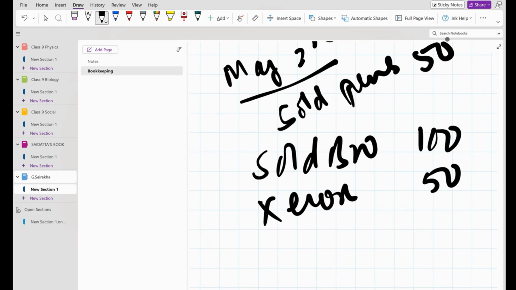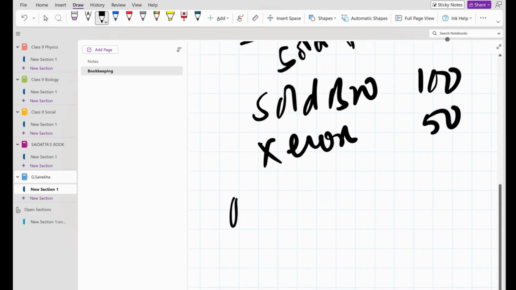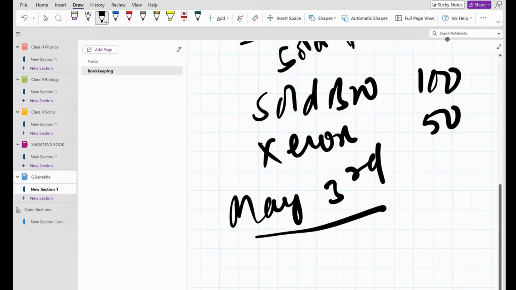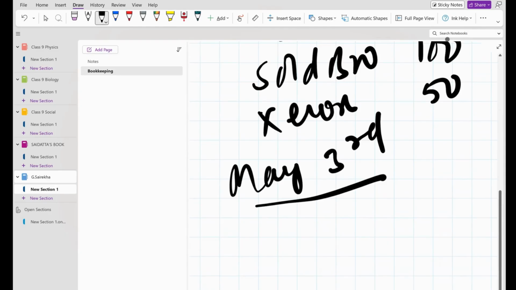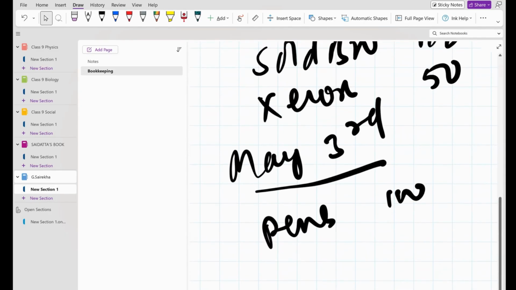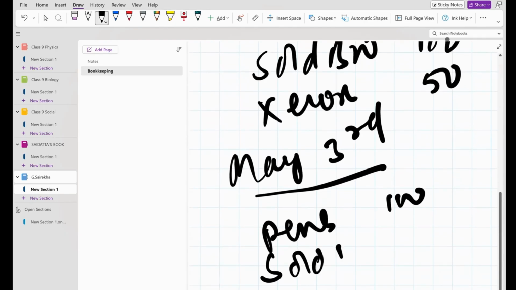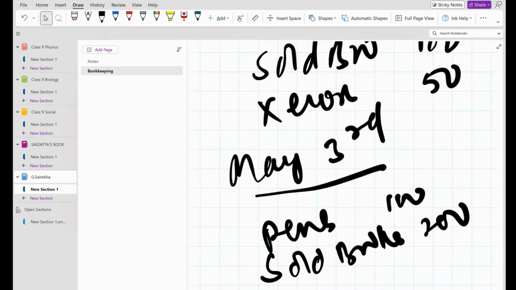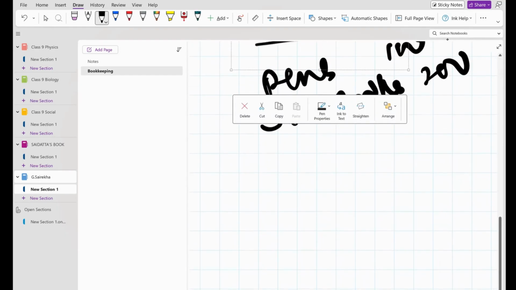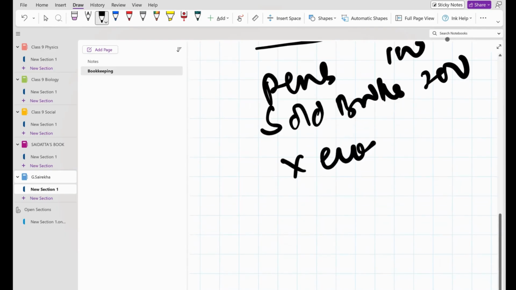This happened on May 2nd. Now next one is May 3rd. This is only for your understanding. Again, you sold pens around 100 rupees, and you sold books around 200 rupees, and we'll take Xerox around 10 rupees. Now this happened on May 1st, May 2nd, like that till May 31st.